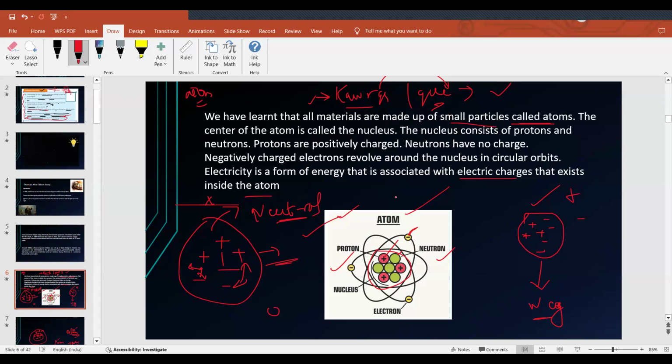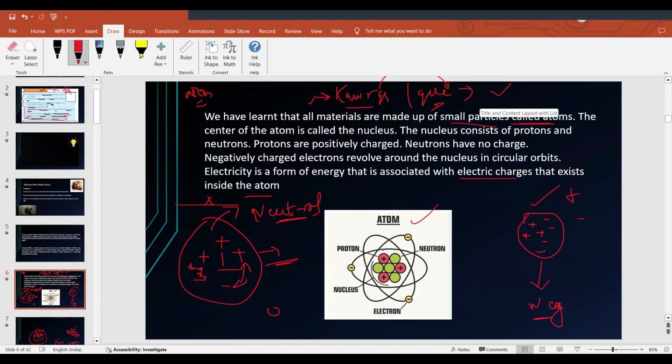The center of the atom is called the nucleus, and the atom structure is something like this. This is a hypothesis. This is not even microscopic. You cannot see an atom with the naked eye or with a microscope. This is the structure proposed by scientists, or the most appropriate structure, you can say. Nobody can say this is the exact way an atom looks. An atom is the smallest particle, and three kinds of charges are present.